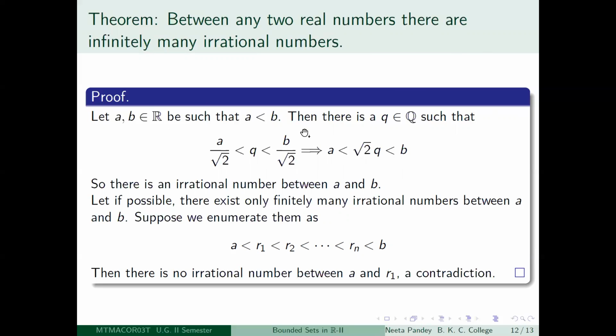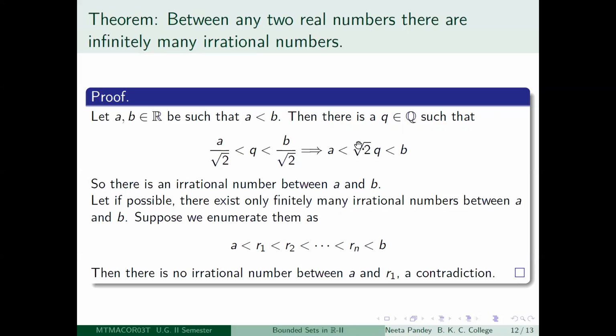Now root 2 is not a rational number, that I know. So I'm going to use that fact. Just look at the real numbers A divided by root 2 and B divided by root 2. Since A < B, A/root 2 < B/root 2, and both are real numbers. So there is a rational number Q between them. So you get the inequality A/root 2 < Q < B/root 2. Just multiply by root 2 throughout. What do you get? A < root 2 times Q < B.